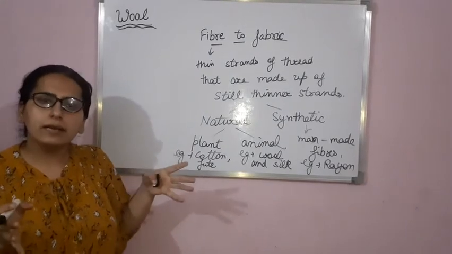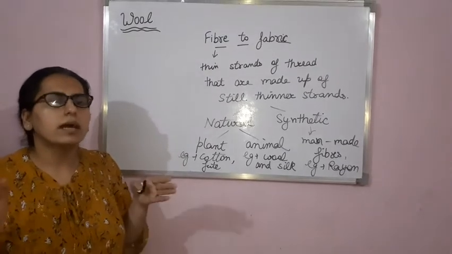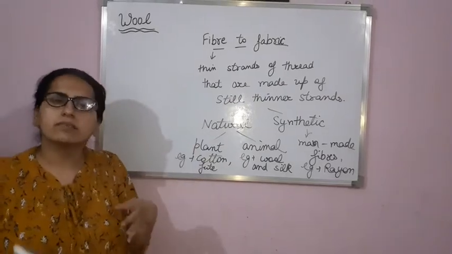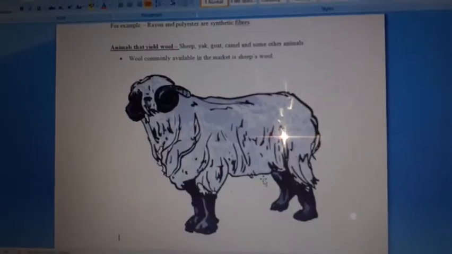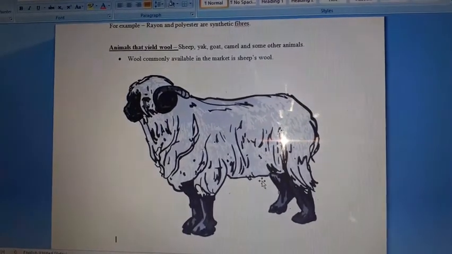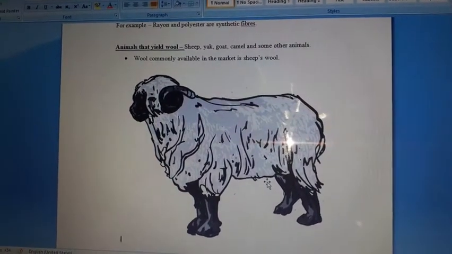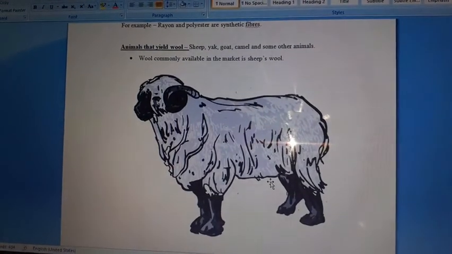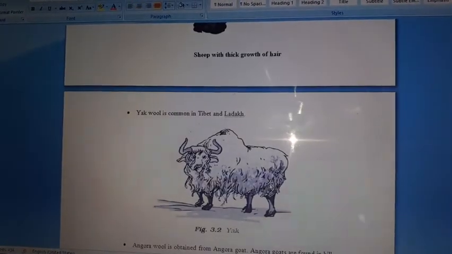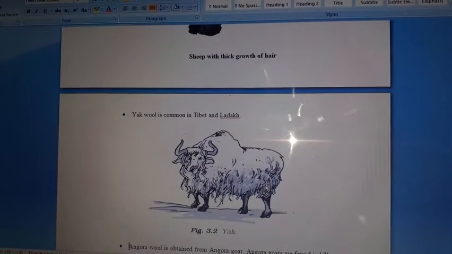First of all, I'll tell you a few wool yielding animals, or the animals that give us wool. Okay, let me show you these animals with the pictures. The first wool yielding animal is sheep, and all of you are aware of the fact that the wool of sheep is most common in the market, right? Now the second wool yielding animal is yak, and wool of yak is common in Tibet and Ladakh.